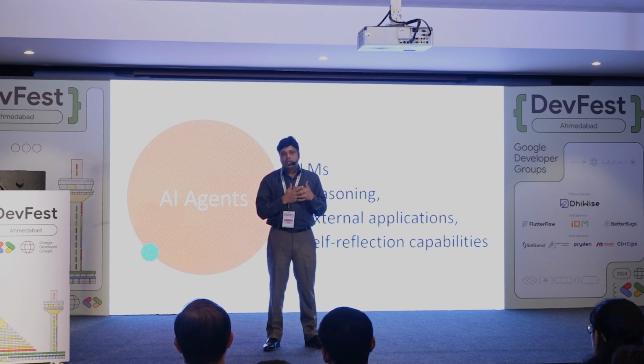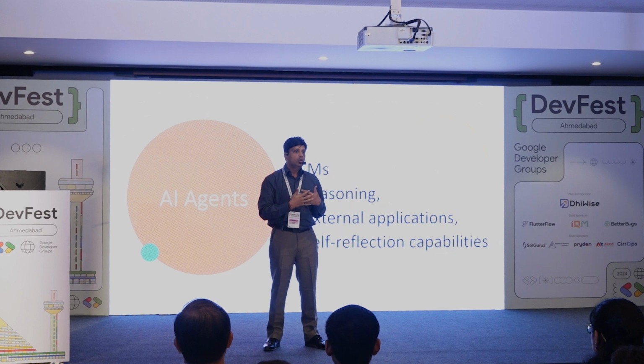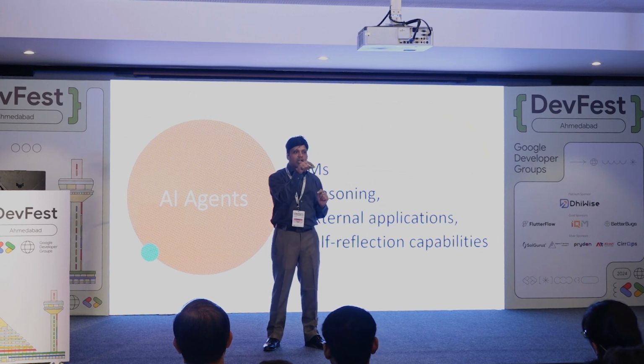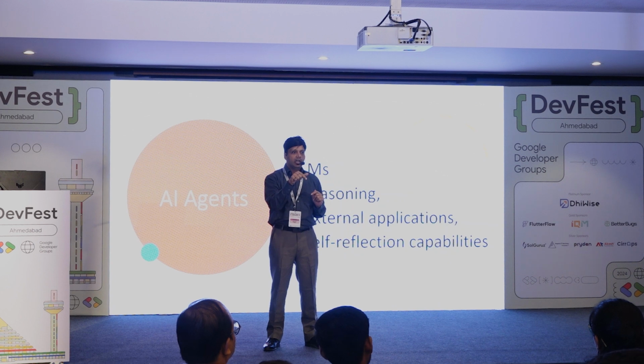Now, what if you give access to your Gmail? You just have to say that I have received an email from Vikas, just go and draft a reply. It will access your Gmail, search by Vikas, read your email, draft a reply and come back. So you can directly go check the reply. If it's okay, you just have to press send. Now this is one way of an agent.